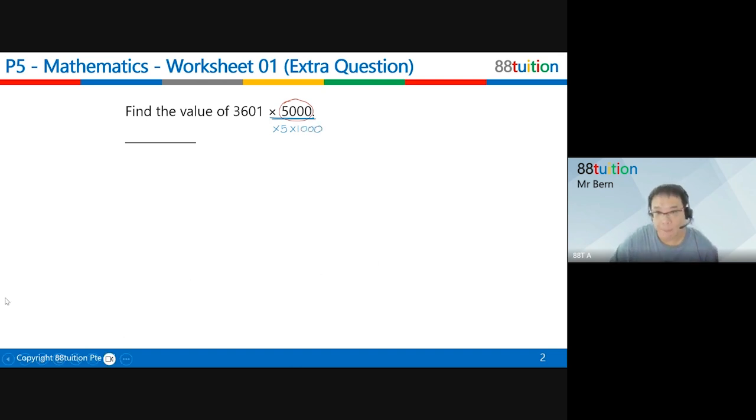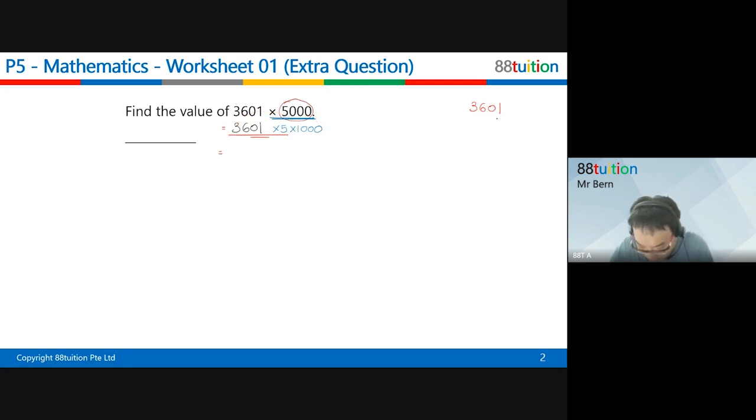You can actually break down times 5,000 as times 5 times 1,000. Why? Because 5,000 is basically 5 and 3 zeros behind, and the 3 zeros behind means 1,000. So if you do that, can you see things are a little bit easier? You can actually do the multiplication first. This is what you're going to learn later in the 4 operations. When there is times and times, or times and divide, you can do from left to right. Then after that, you do the 1,000.